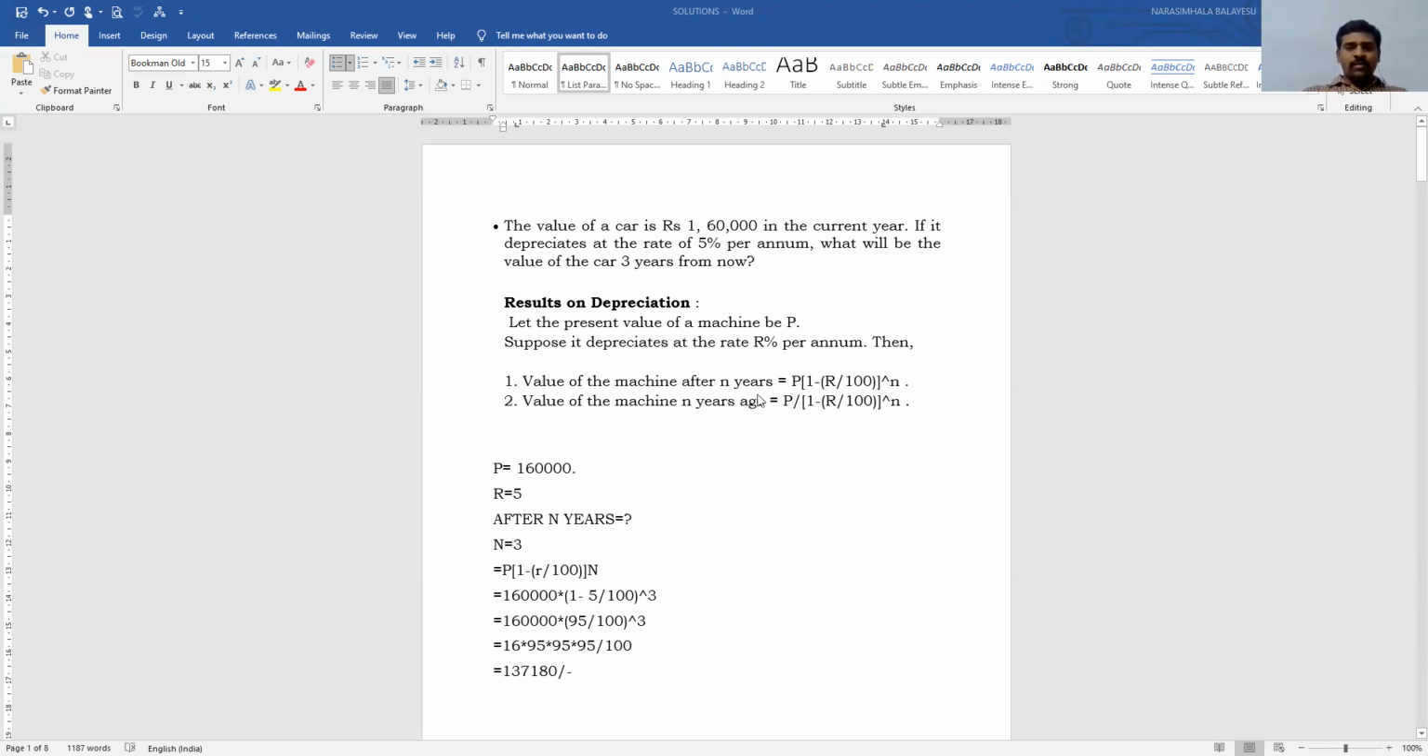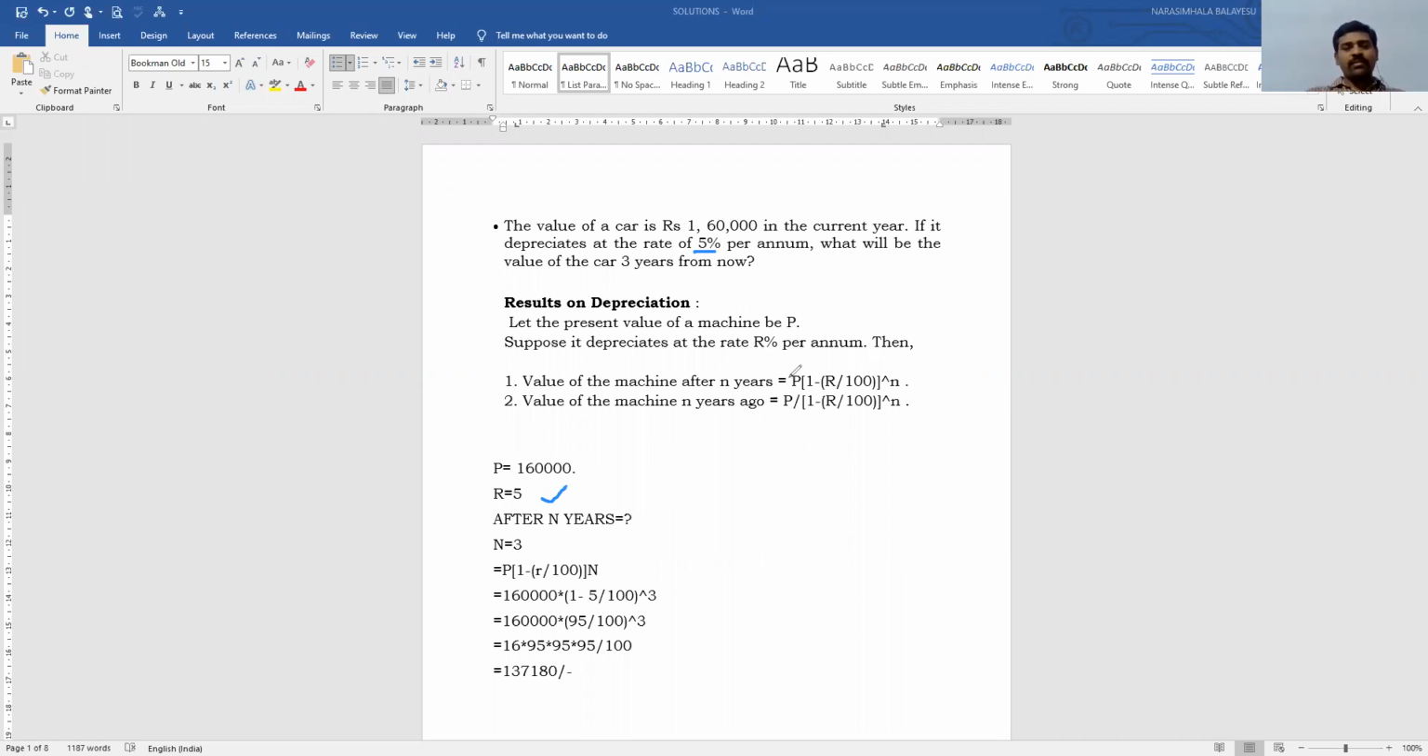So according to these formulas, we need three values. One is the P, second one is the R, and the third one is the n. Now we are going to correlate these three values with the given problem. What is the present value of the car? 1,60,000. Therefore, the P value is equal to 1,60,000. And then, if it depreciates at the rate, so the rate is 5%. That's why I have taken it as a 5. And the question is, what will be the value of the car 3 years from now? So after 3 years, what will be the value of the car?